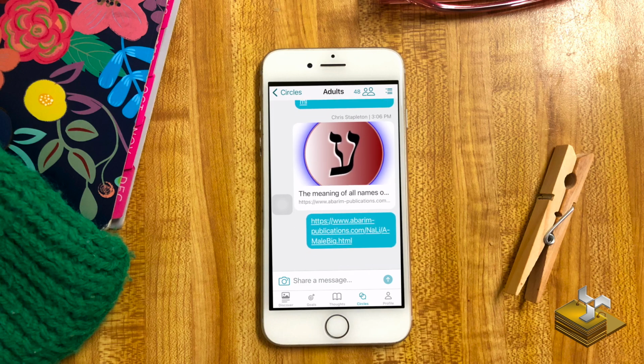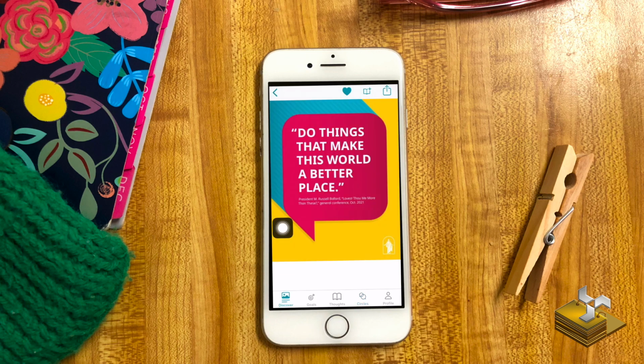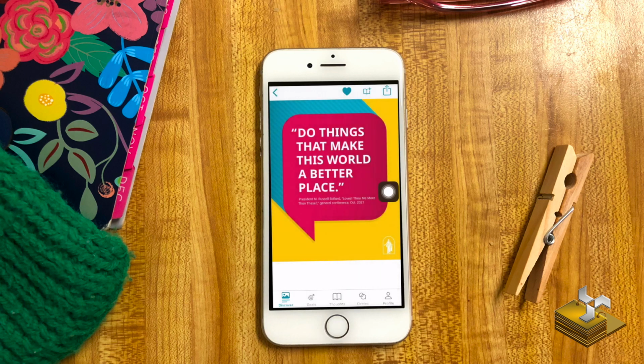So let's say we want to post something from the Discover tab. So we just go down here to Discover tab and click on it. Say I want to share this one right here. Do things that make this world a better place, like sharing things. Let's go up to the Share button and press it. And then we're going to go ahead and share with circles. Press that.